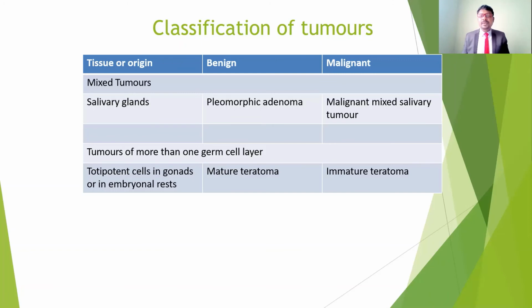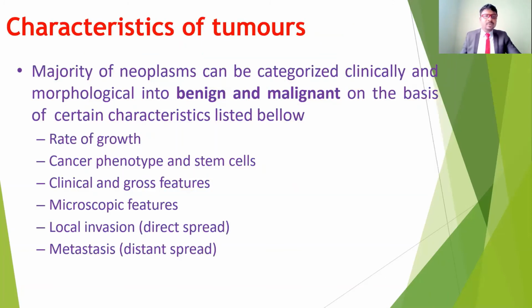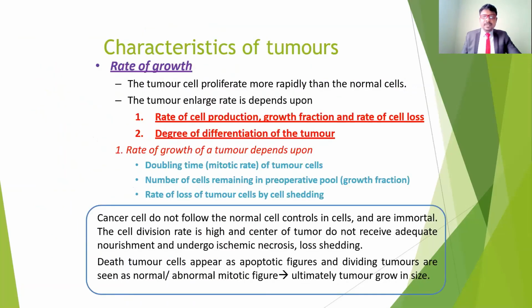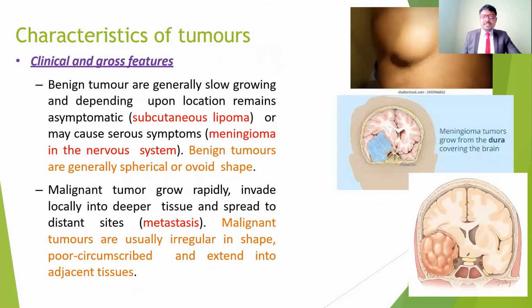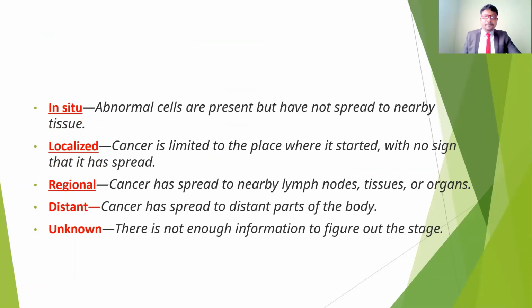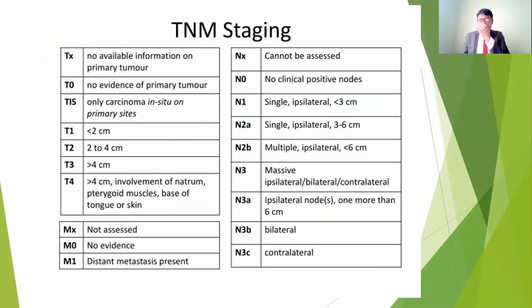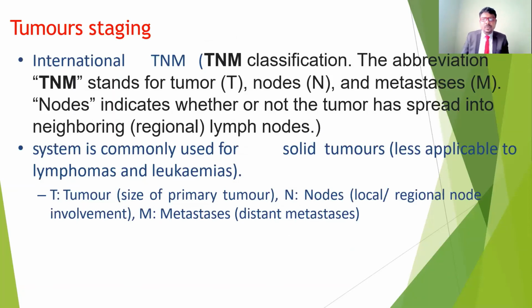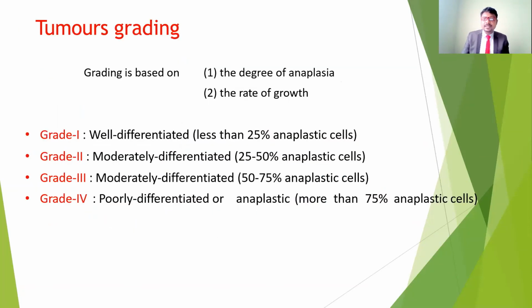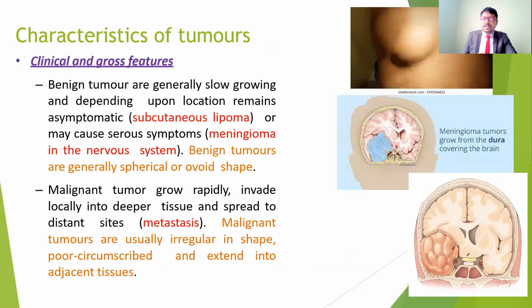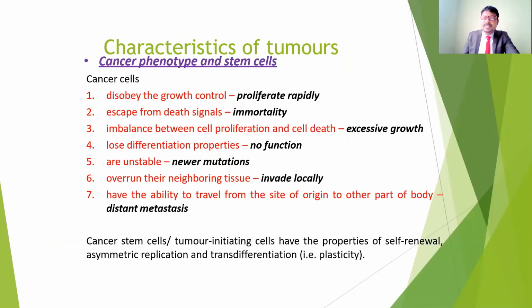So we discussed this now. In the next class, we are going to discuss the characteristics of tumors, and also the stages and the grading, the staging and grading of tumors. We will discuss this in the next class. Hope you understood this class. If you have any doubts, you can send me a message.